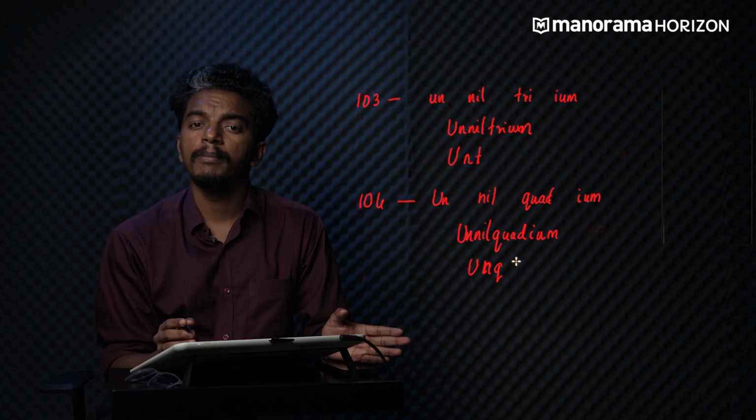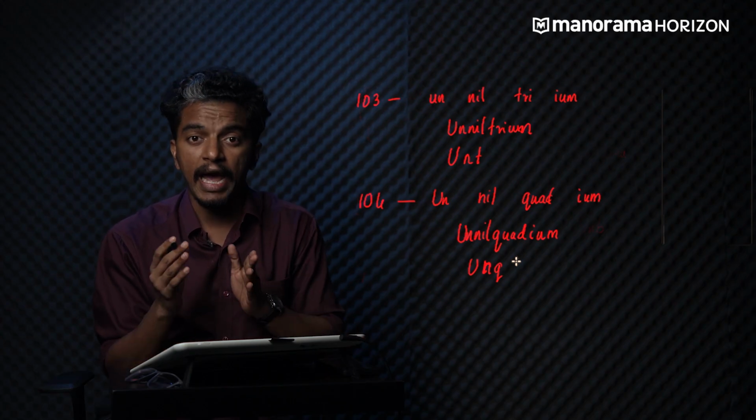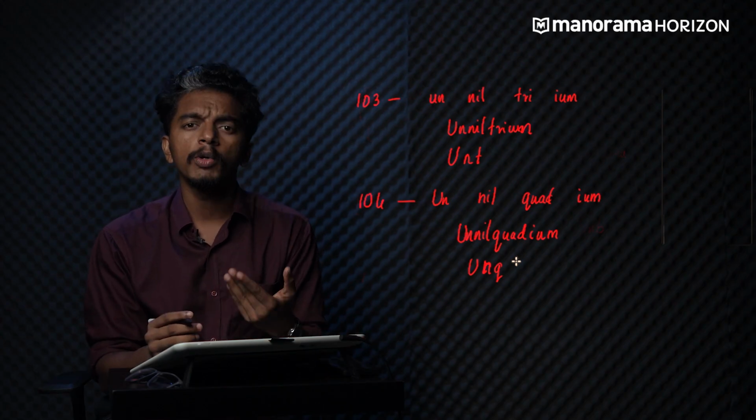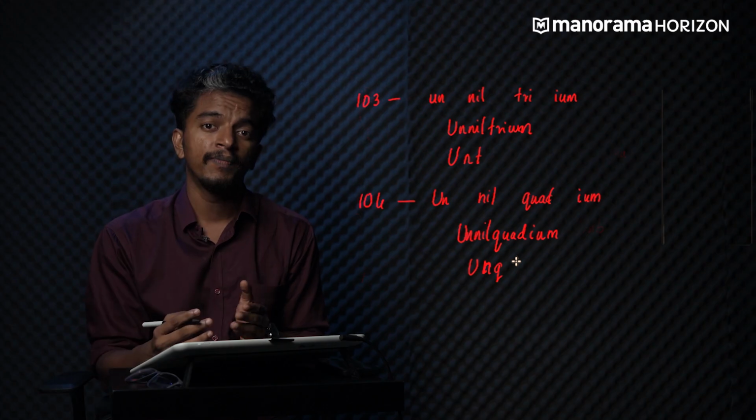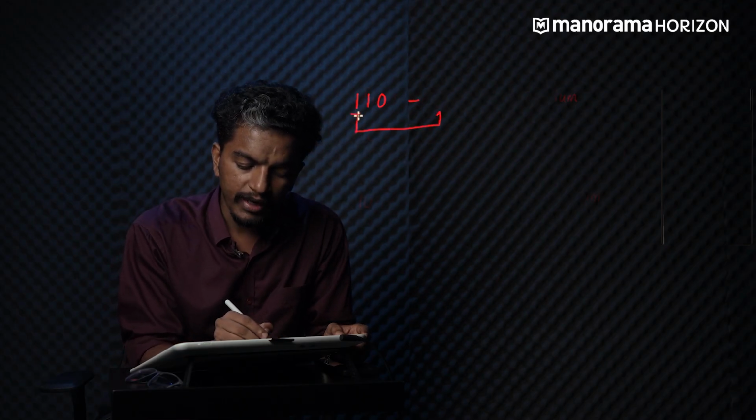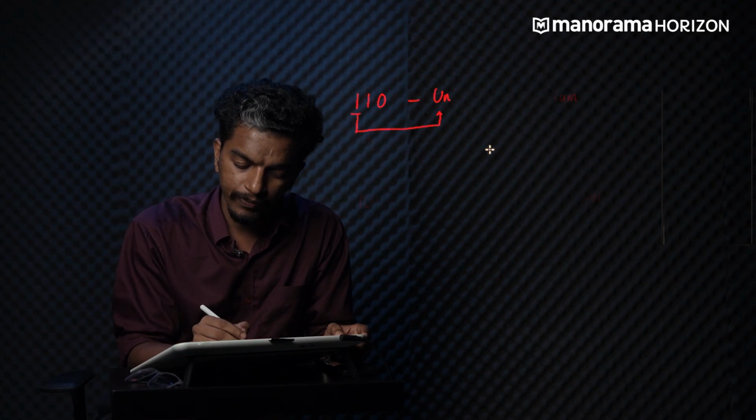Okay, so far we have been discussing the numbers which have 0 in between. So what about the numbers after 110? Let's discuss that also. Now let's start with the element with atomic number 110. What will be the first step? First we will write the atomic number, that means 110. Now assign the root words for each of these numbers. For 1, we will write un.